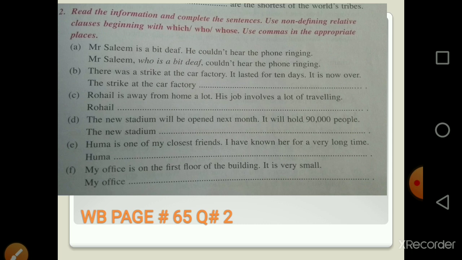The last one: my office is on the first floor of the building. It is very small. My office, which is very small, is on the first floor of the building. Please, which is very small: before this and after this, a comma must be there.